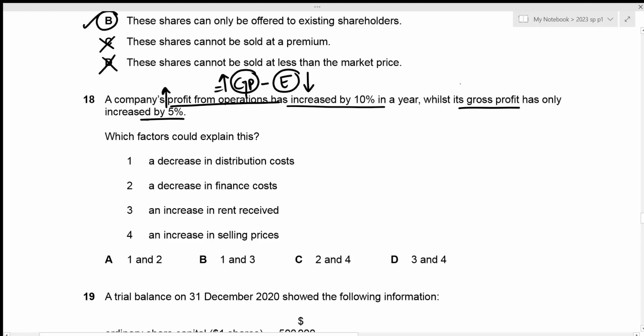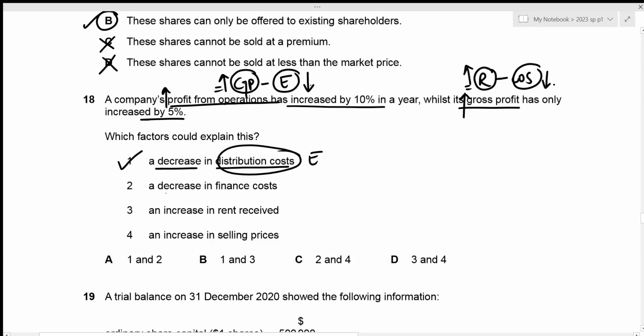And for gross profit, that's just the revenue minus cost of sales. And for gross profit to increase, we require the positive aspect, which is the revenue to increase, and the negative aspect, which is the cost of sales to decrease. So we're looking for these. The first one is a decrease in distribution cost. So distribution cost is an expense, right? And we require our expenses to decrease, which is the case given here. So this is the factor that could explain it. The second factor we have is a decrease in finance costs.